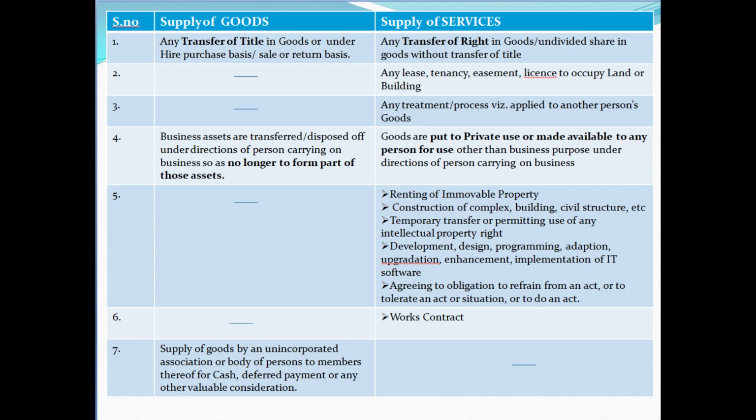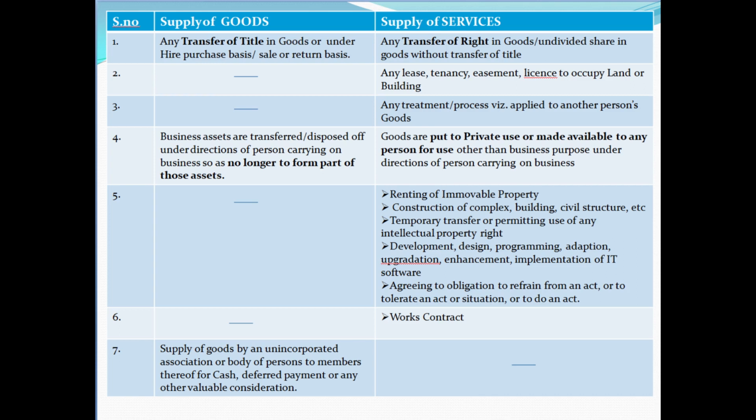And the fourth one is transfer of business assets, or disposal of business assets under the directions of the owner of the business so as no longer to be used in the business, which is under the head of supply of goods. If such assets are put to private use or made available to another person for use other than in the ordinary course of business, it is treated as a supply of services. Simply, the difference between goods or services is: if the business assets are transferred or disposed of according to the directions of the owner, it is goods. If such goods are put to private use or made available to another person, it is a supply of services.